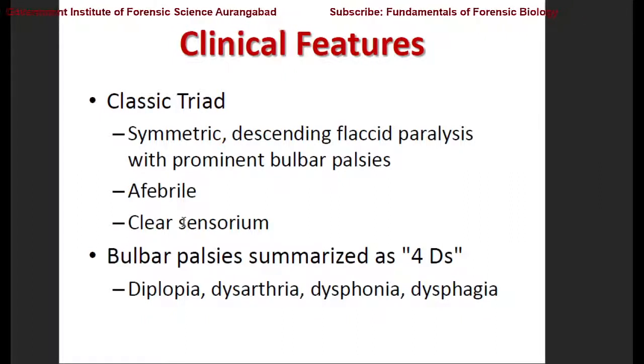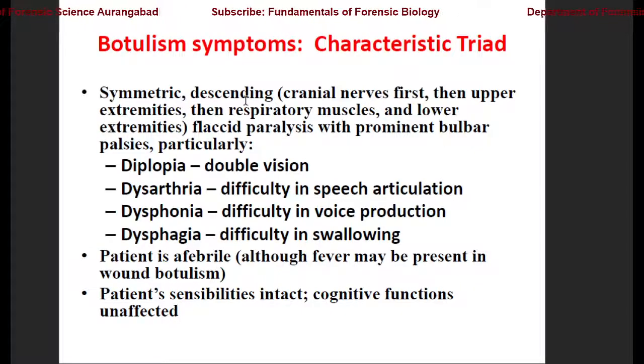So they are the signs of these infections. Bulbar palsies are summarized as 4 Ds: diplopia, dysarthria, dysphonia, and dysphagia. What are these terms? The paralysis is symmetric and descending, that is cranial nerves first, then upper extremities, then the respiratory muscles, and lower extremities. It keeps on moving from head to the lower part of the body. It causes flaccid paralysis with prominent bulbar paralysis, which is shown by these 4 conditions.